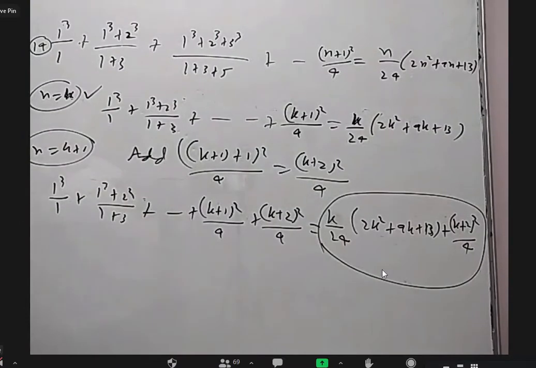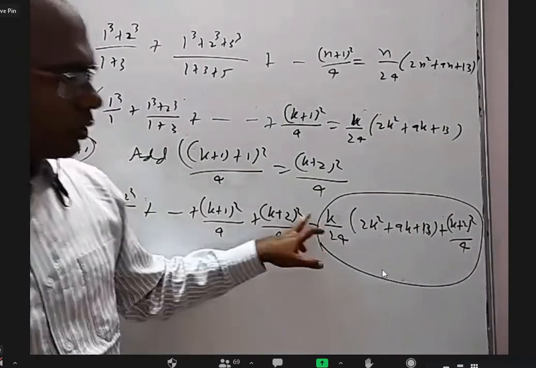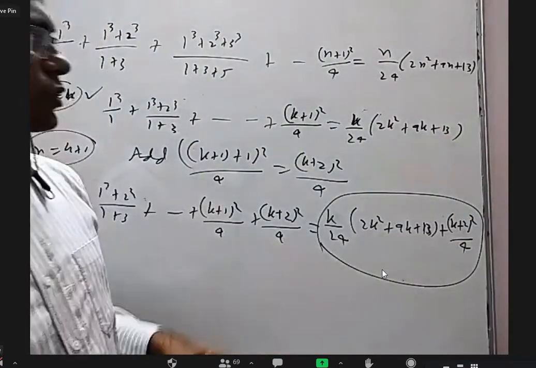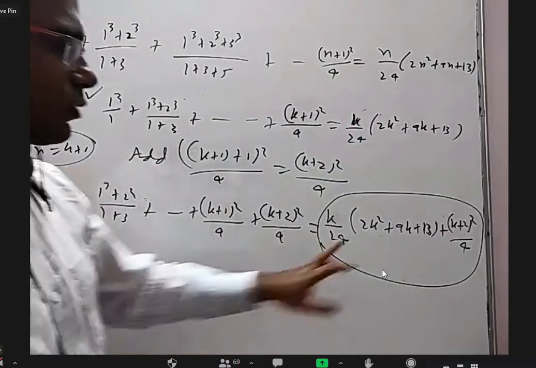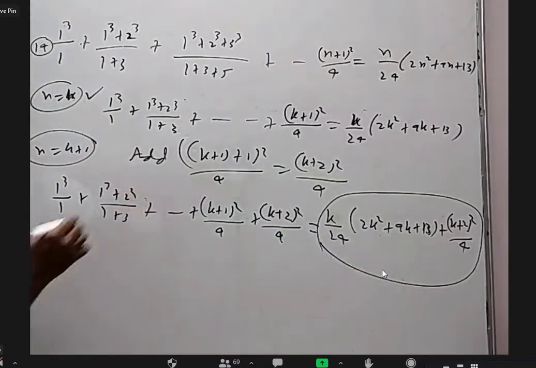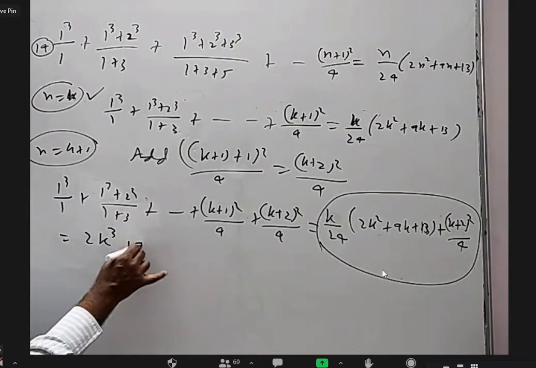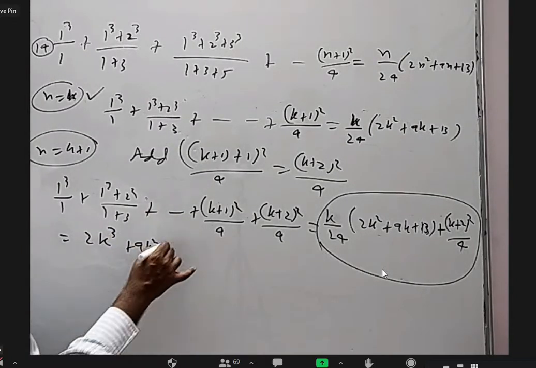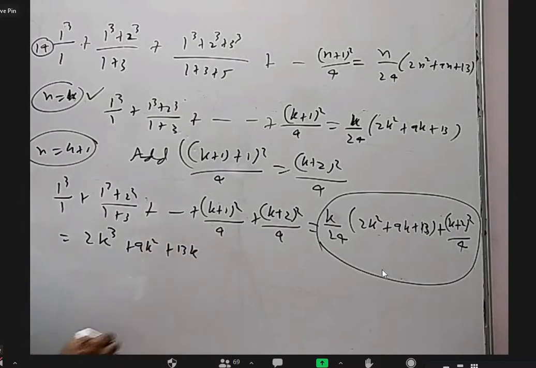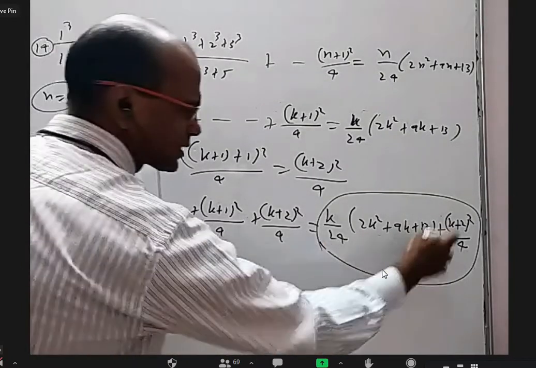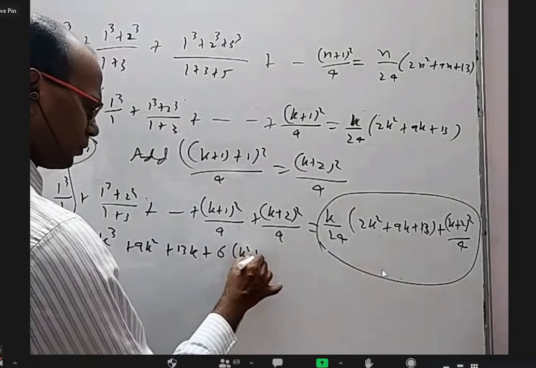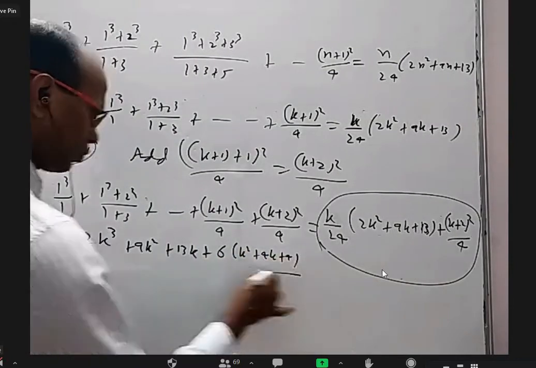Okay, that is not going to be easy because you have to expand it fully, get the cubic equation, and understand that k plus 1 is a factor. So let me expand this. When I expand this, you will get 2k cube, 9k square plus 13k. And here the LCM is 6 times (k square plus 4k plus 4) whole by 24.